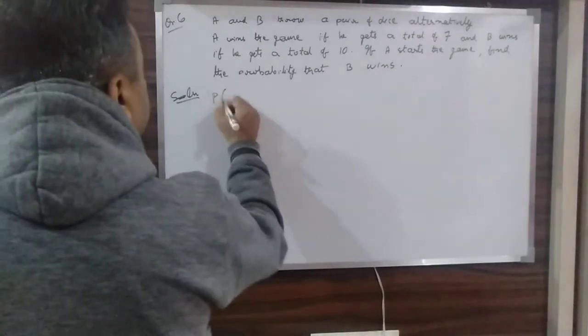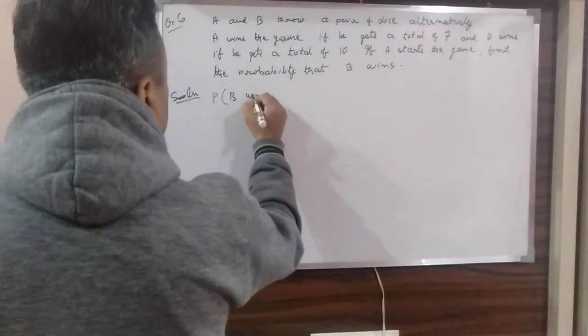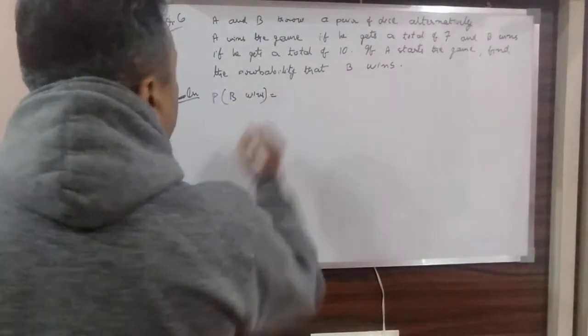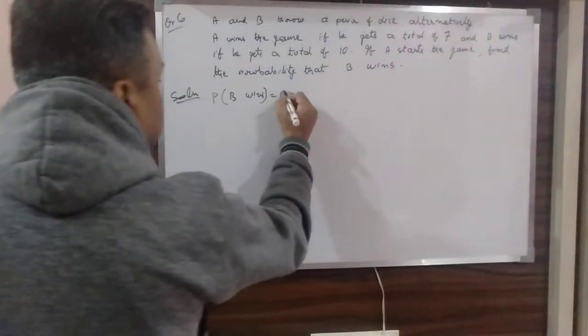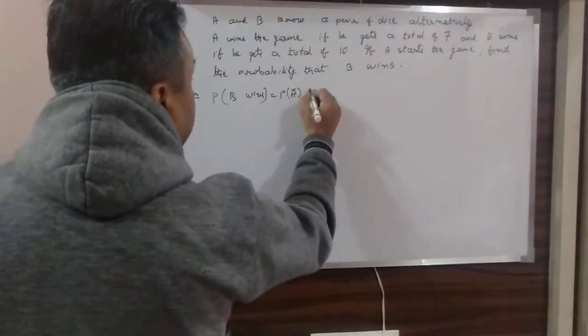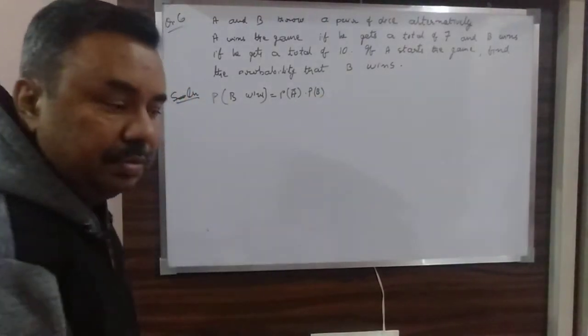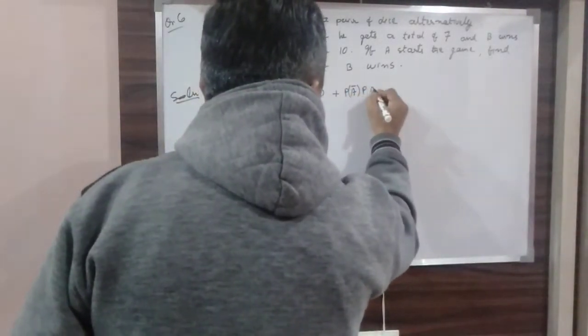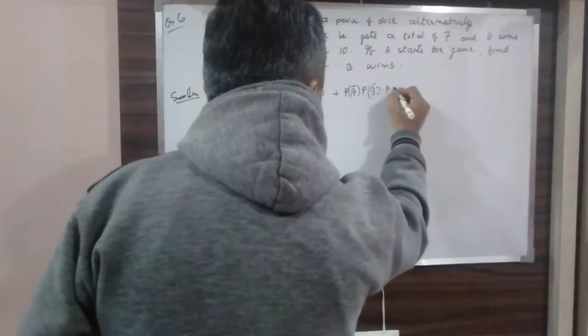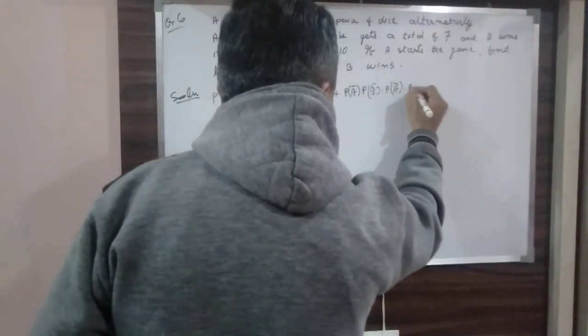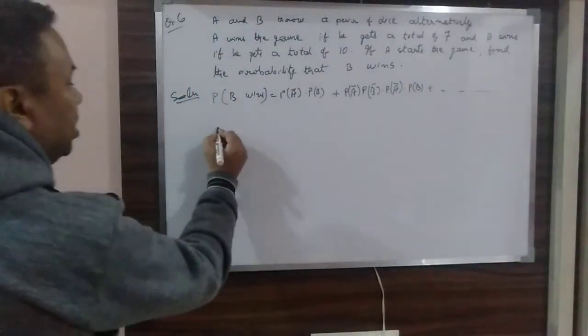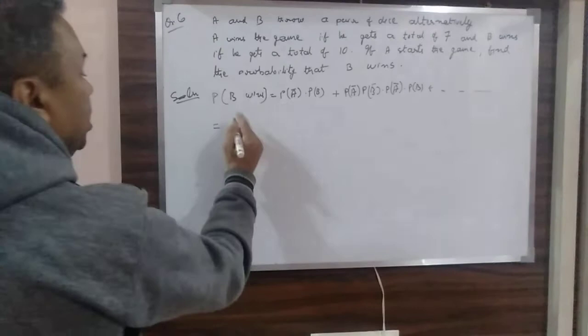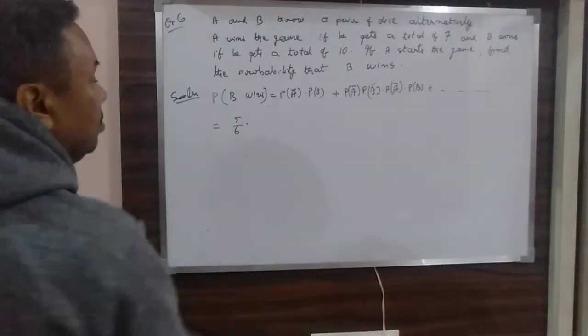That means probability of B winning: first case, A loses, then B gets the chance. Then A loses, B also loses, then A again loses and then B gets the chance, and this goes on. So A losing the game is 5 by 6.